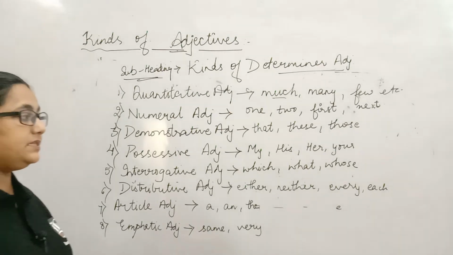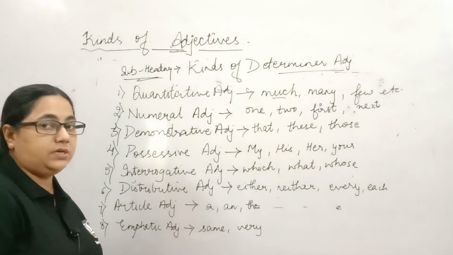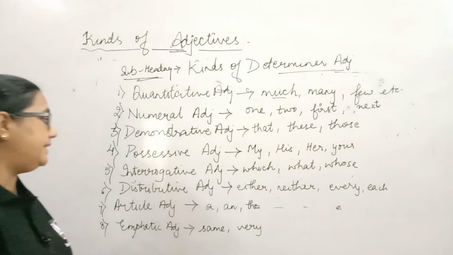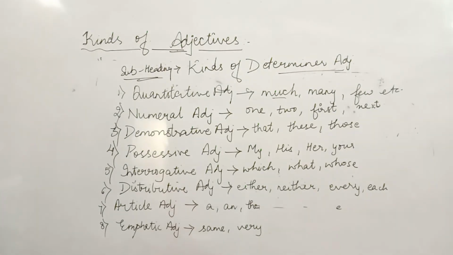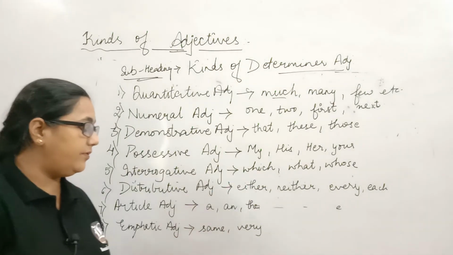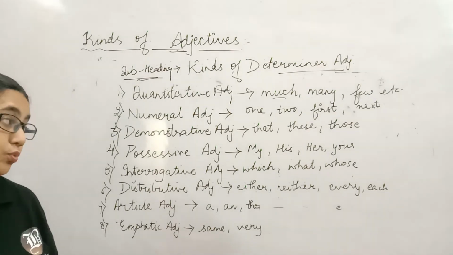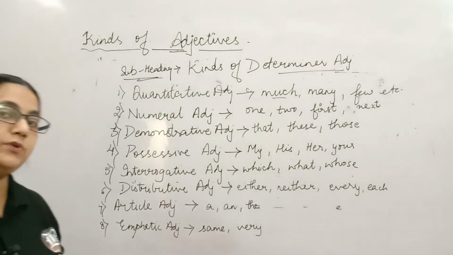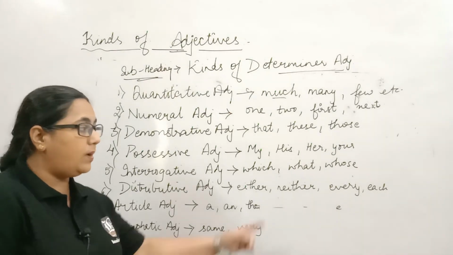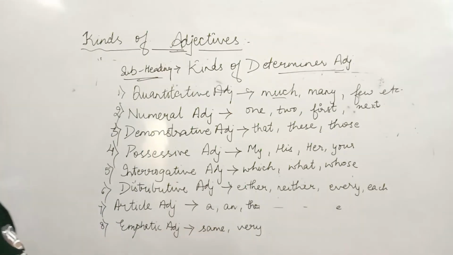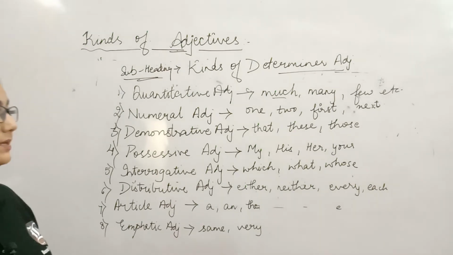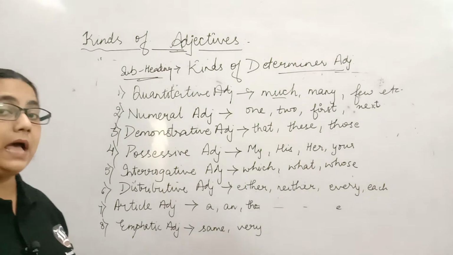Again, the words which ask a question about a noun are called interrogative adjectives. Questions regarding which student has taken part in the quiz competition, or what is the answer to this question. Now, these are all questioning a noun.